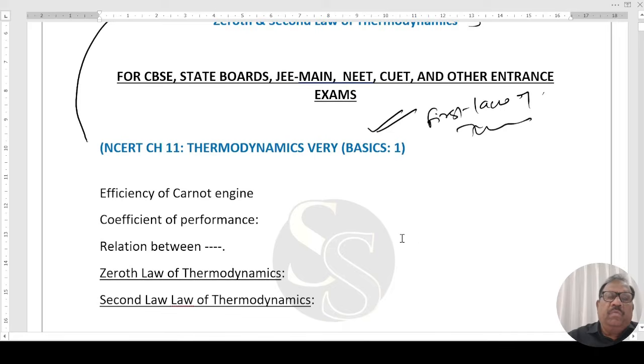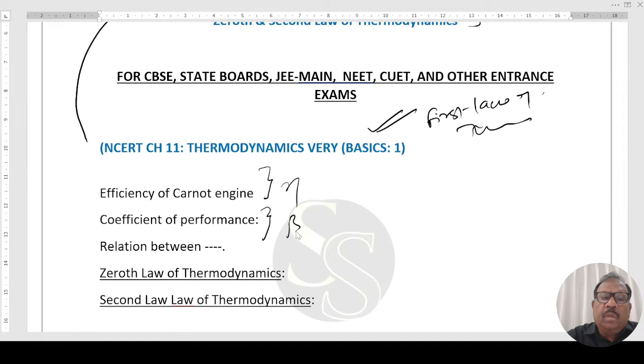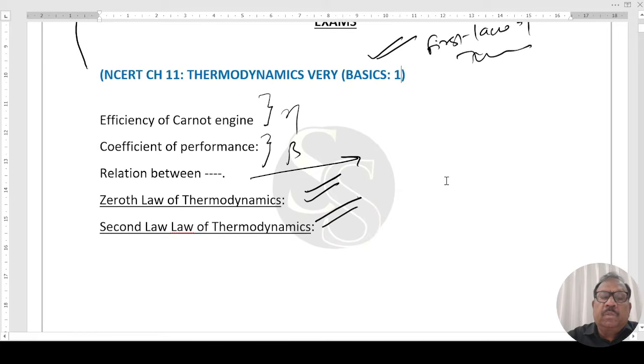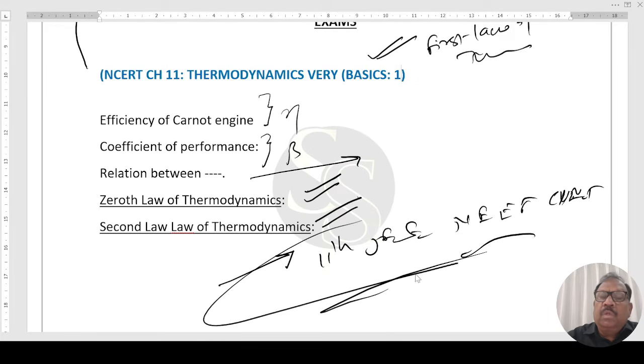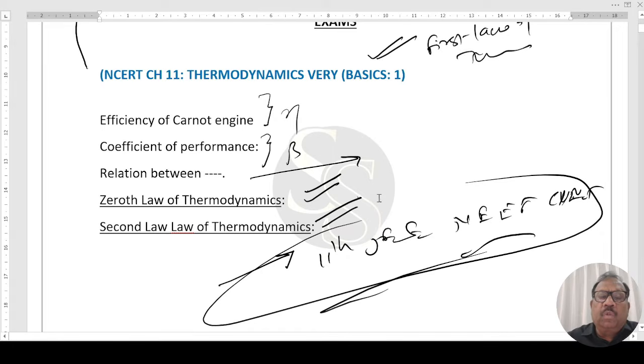In today's session, we are going to discuss efficiency of Carnot engine, coefficient of performance, relation between them, Zeroth law of thermodynamics, second law of thermodynamics, all points being very important for 11th standard, JEE, NEET, CUET, and other entrance examinations. It is requested, please go through the complete session. Now, let's start with the concept and questions.